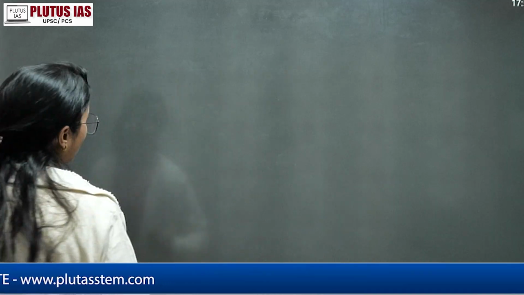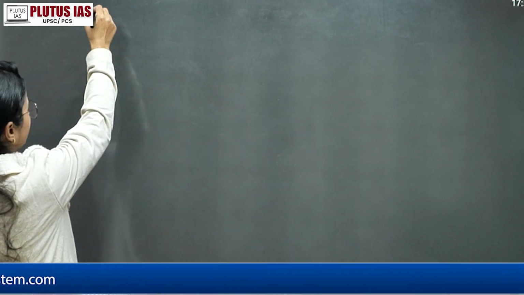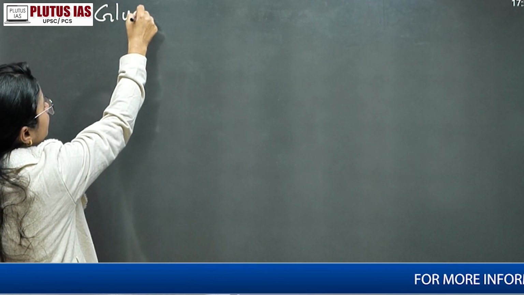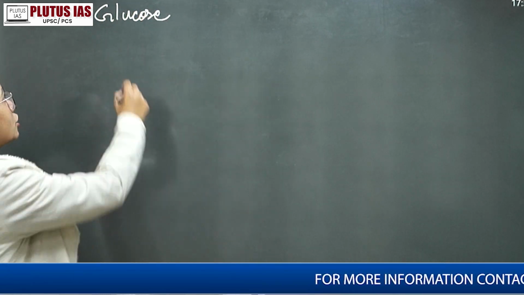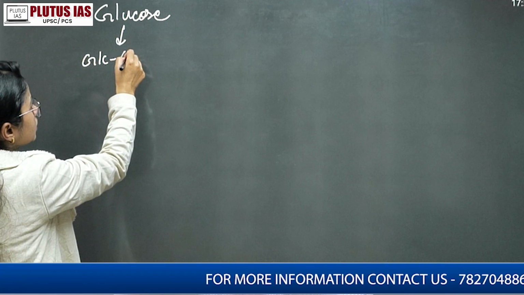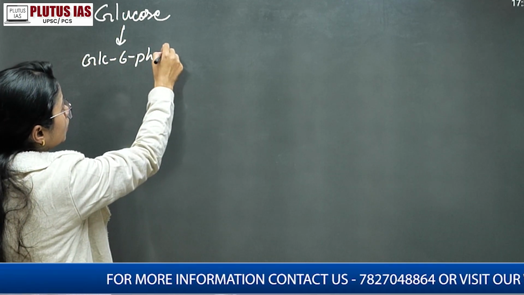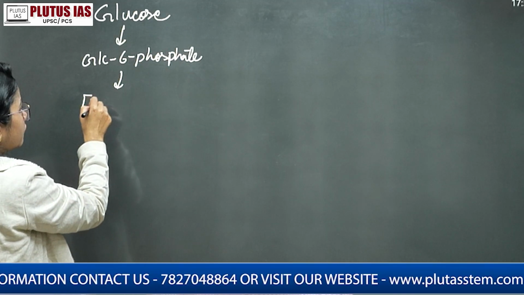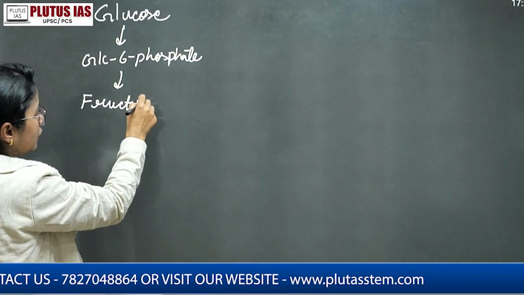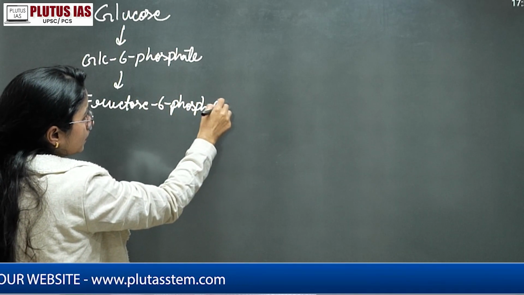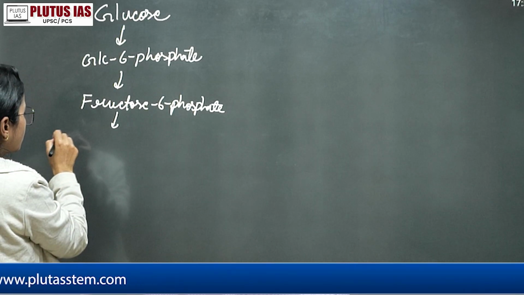Okay, so now we'll talk about what is glycolysis. So what happened in the glycolysis? Start from here. So first molecule is your glucose. So first glucose is converting into glucose 6 phosphate, then fructose 6 phosphate, then fructose 1,6 biphosphate.